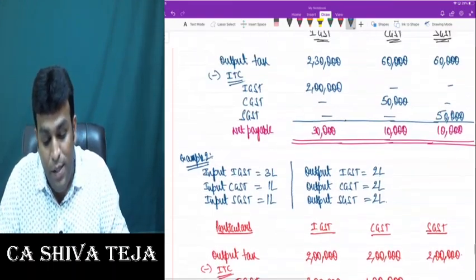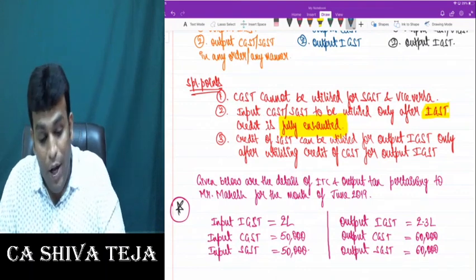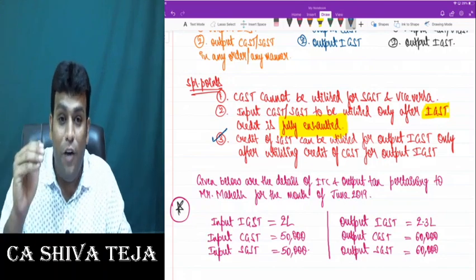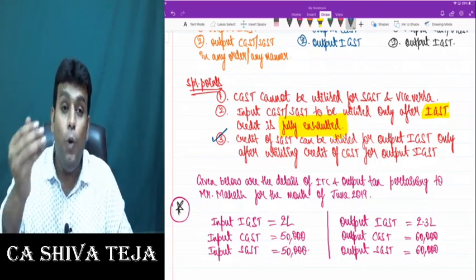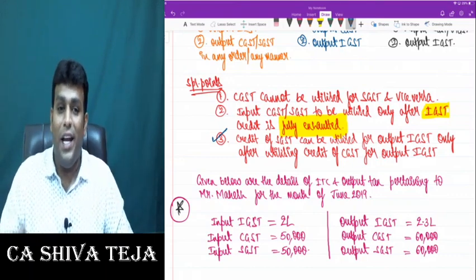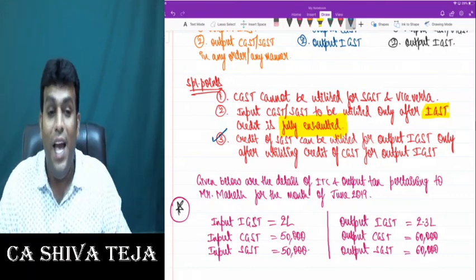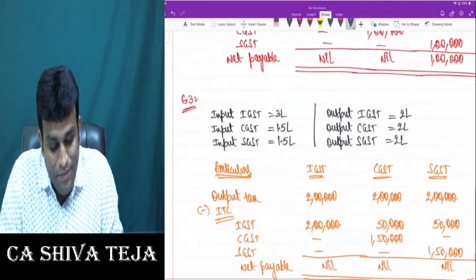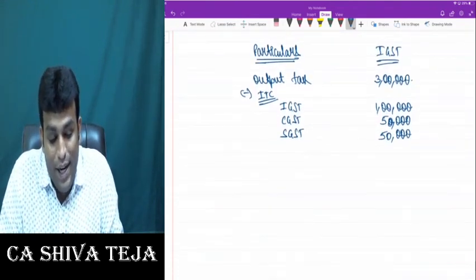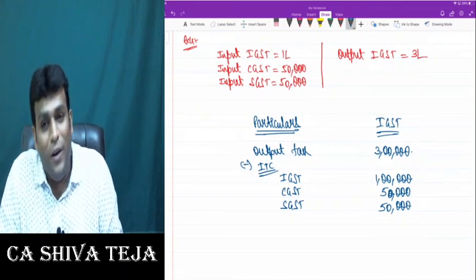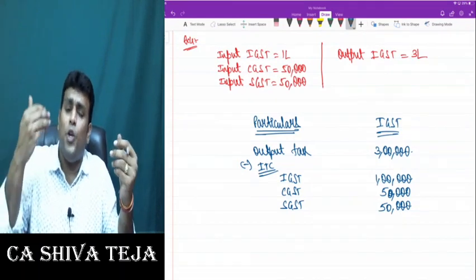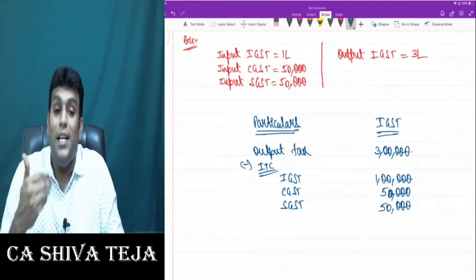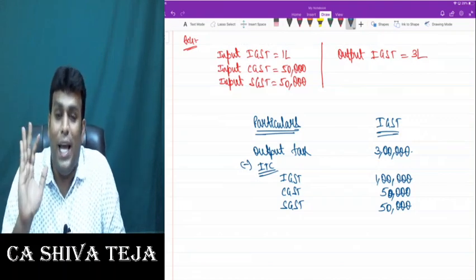But as a matter of principle, where I clearly told you special point, you can look at special point 3. Credit of SGST, I repeat one more time, can be utilized for output IGST only after utilizing credit of CGST for output IGST. That point you need to keep in mind. That is the reason why first we'll use CGST credit, then SGST credit. But of course, before using CGST or SGST, the first thing we'll obviously use is IGST credit, because we can't touch CGST, SGST credit unless we completely utilize IGST credit.